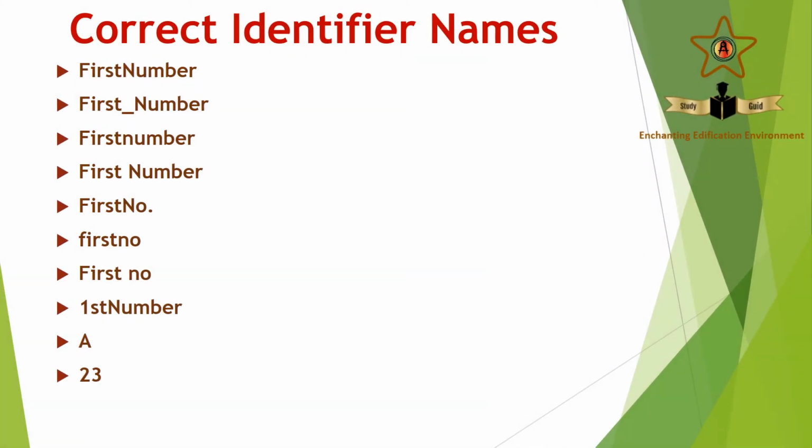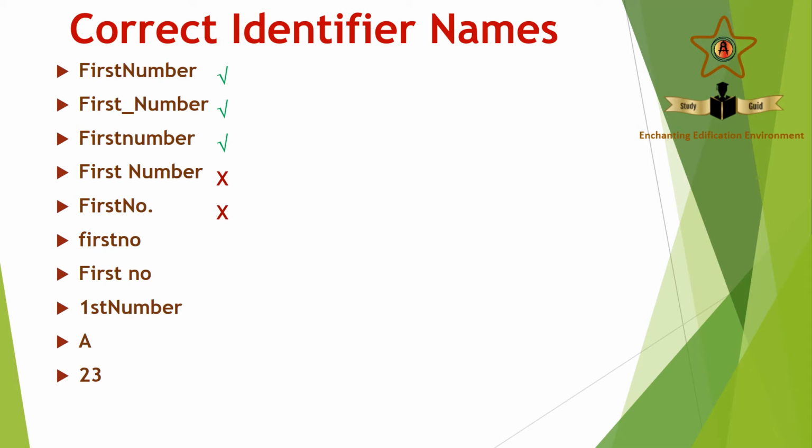Now look into this. First number. It's correct according to the rules. First underscore number. It's again correct according to the rules. First number starting with a capital F. Again it's correct. First space number. It's wrong because you can't have a space. First number and a dot. It's wrong because we can't have a dot.